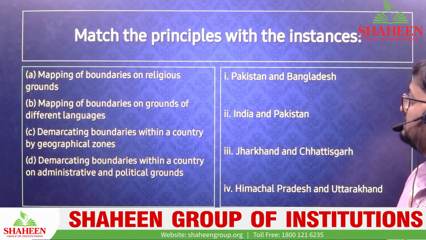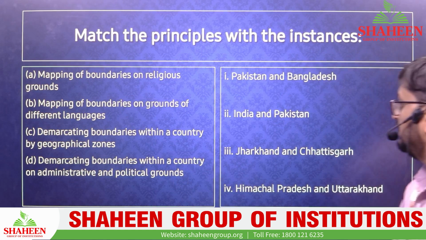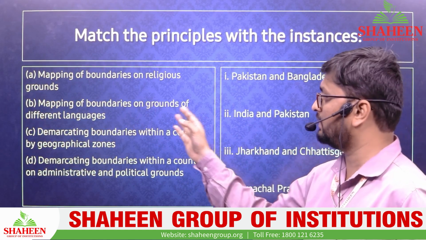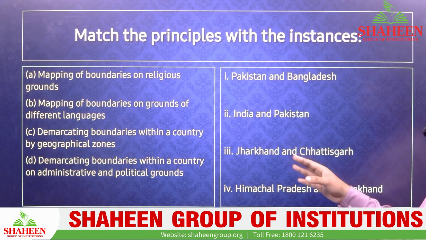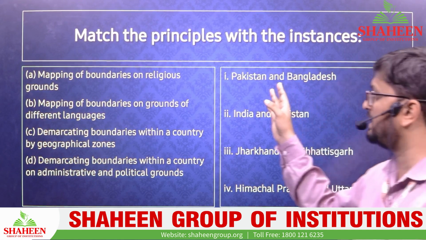Match the following principles. Mapping of boundaries on religion ground: this happened in India and Pakistan. Mapping of boundaries on grounds of different languages: this is Pakistan and Bangladesh.